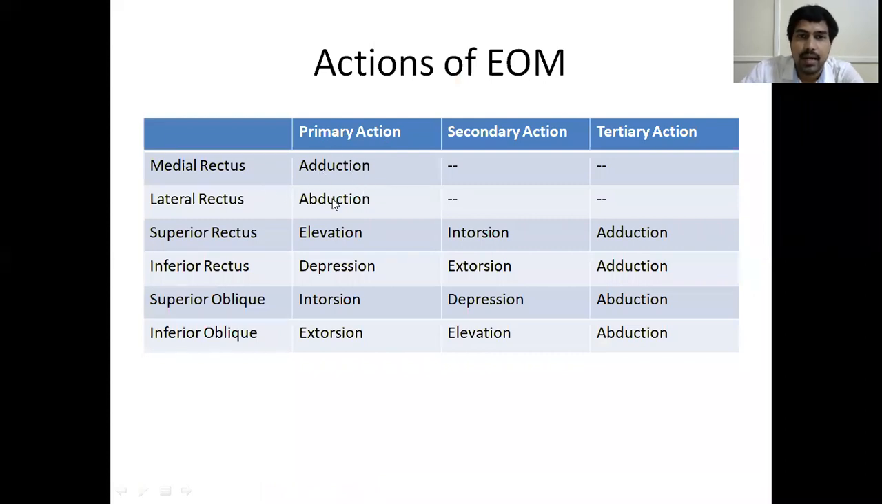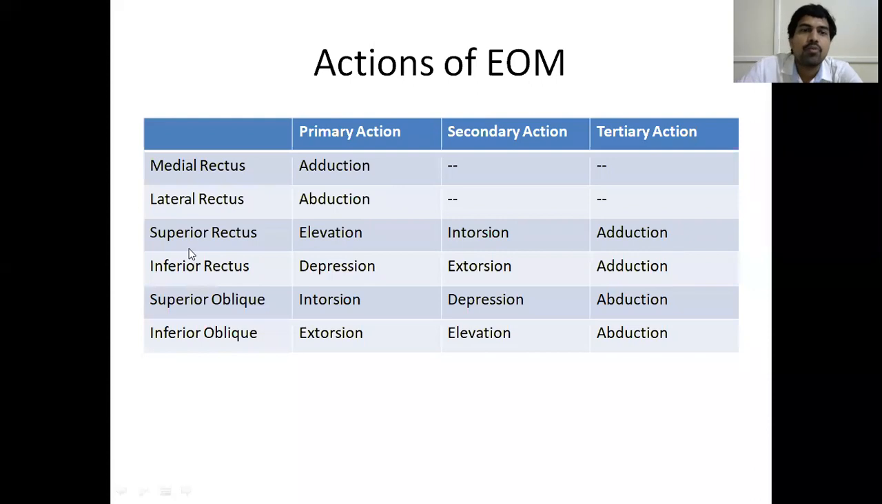Medial rectus causes adduction, that is towards the midline, and lateral rectus moves the eye away from the body, that is abduction. So that thing you remember. The lateral recti and medial recti, as they are parallel to the optical axis, have only one action, that is either abduction or adduction. So that is the first thing.